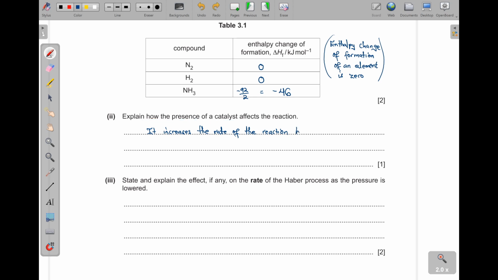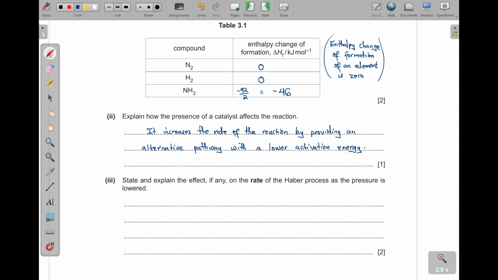So by providing an alternative pathway with a lower activation energy. The catalyst does not lower the activation energy of a reaction. It just provides a pathway with lower activation energy.